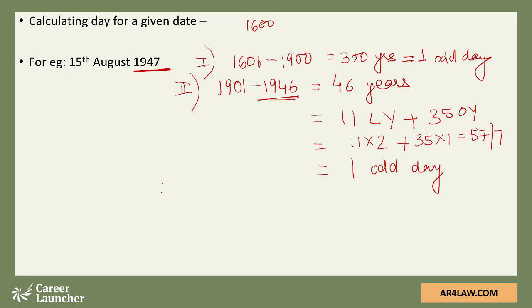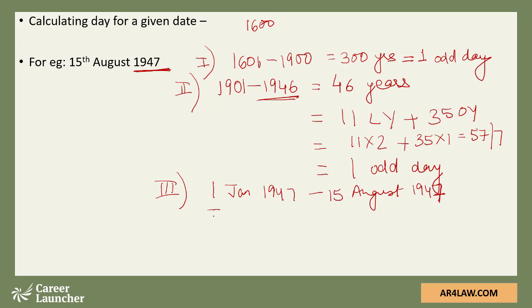And part 3 would be moving from 1st January 1947 to 15th August 1947, because we are not using the entire 1947. We will stop at 15th August. So we'll calculate the number of odd days from 1st January to 15th August. Now the work that we have already done, calculating the number of odd days in a month, will prove handy here.